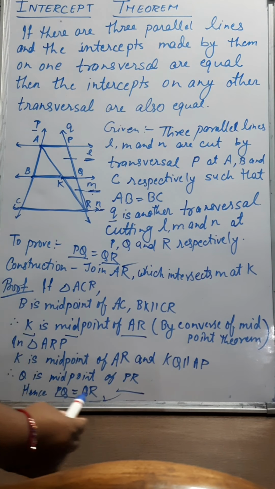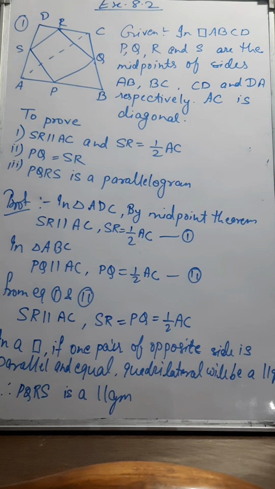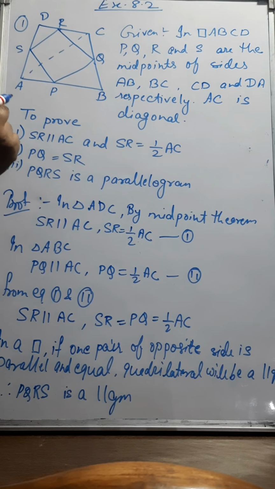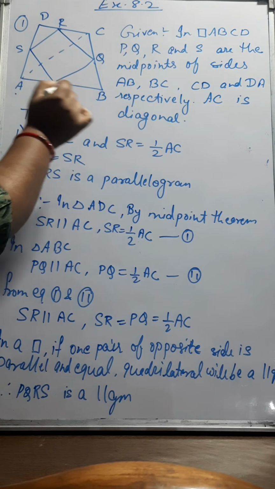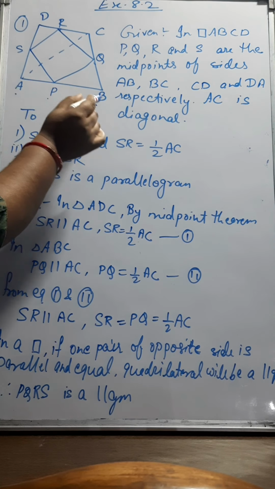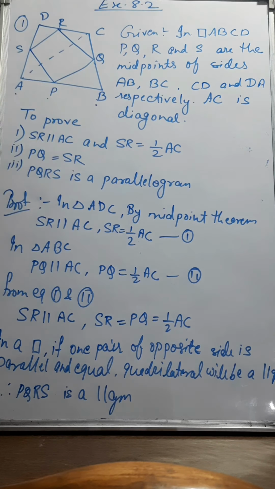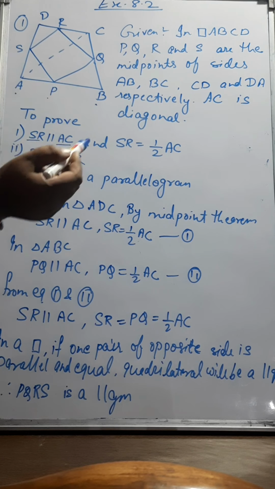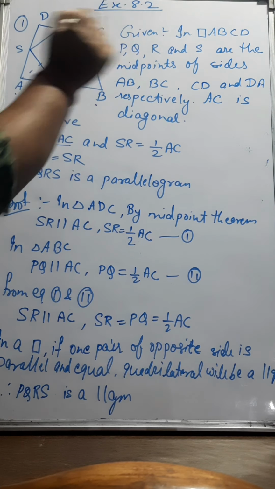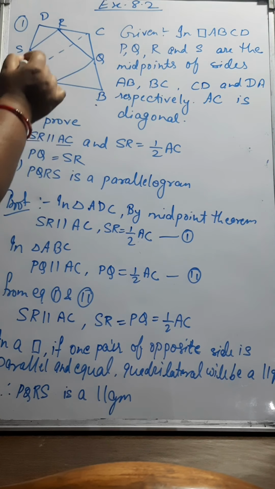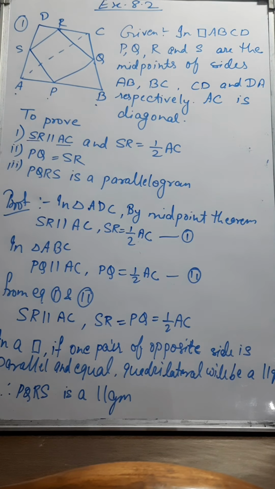Now let us see some questions based on this. Now we will see exercise 8.2, in which the first question says that in quadrilateral ABCD, P, Q, R and S are the midpoints of the sides AB, BC, CD and DA respectively. We have to prove that SR is parallel to AC and SR is equal to half of AC, and AC is given the diagonal. Also we have to show that PQ is equal to SR and PQRS is a parallelogram.